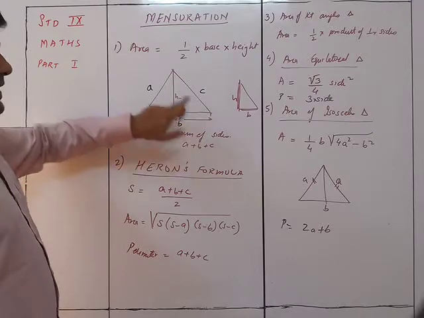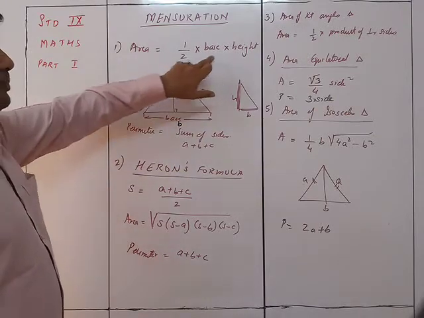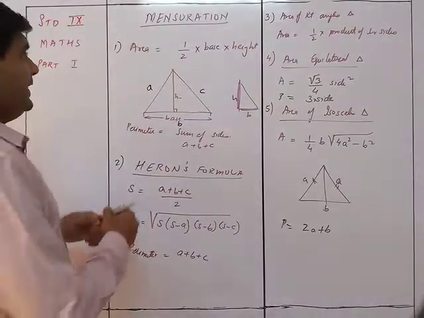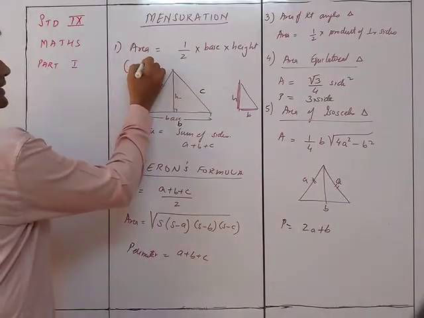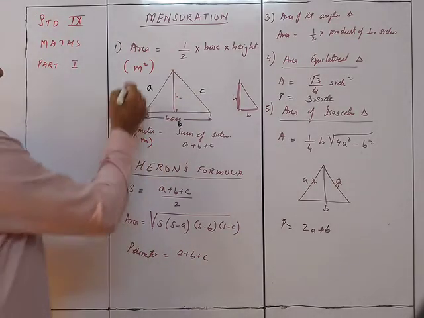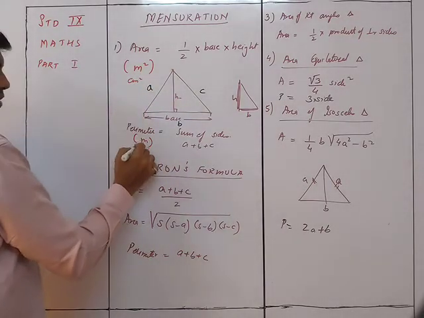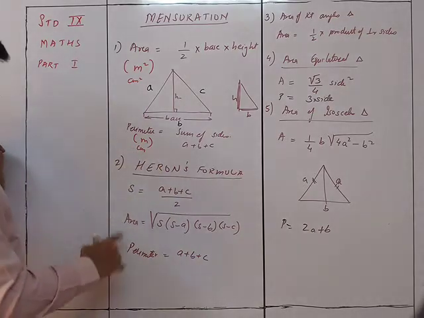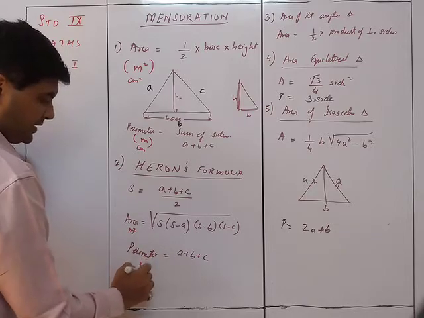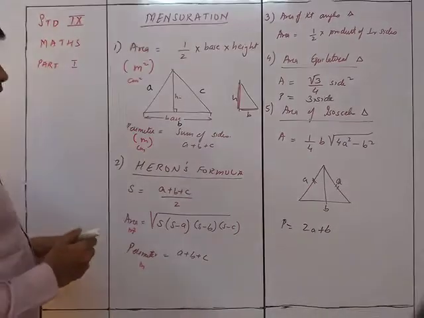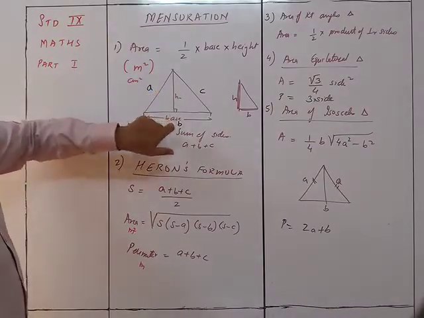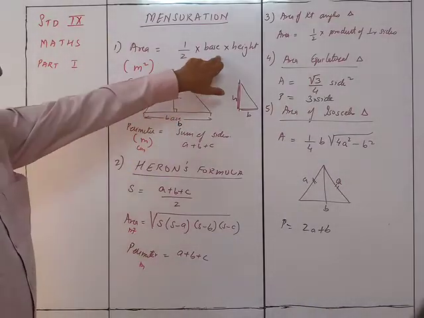If I know the base and the height, then area is half base into height. One more important thing is that area will always be in meter square, perimeter will be in meter. It could be in centimeter square or centimeter also. So remember, area will be in meter square, perimeter in meter. If I know the base and the height, then it will be half base into height.